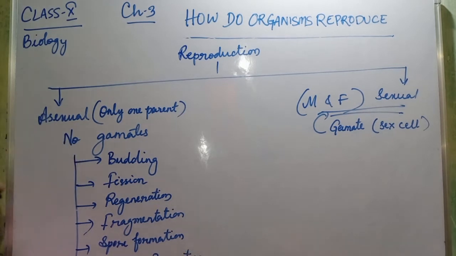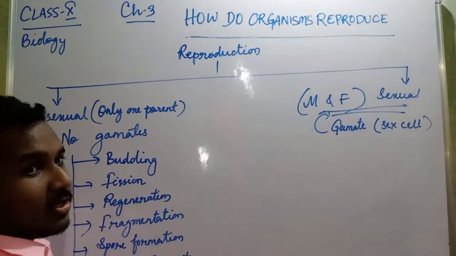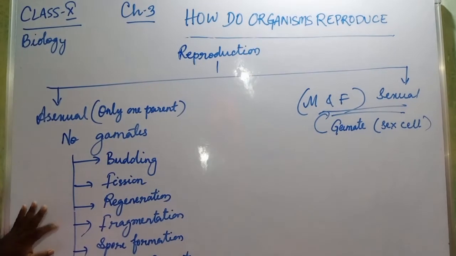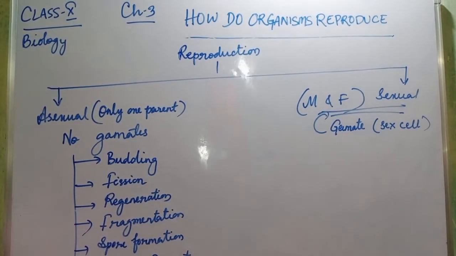Okay, these are the basic 6 types of asexual reproduction: budding, fission, regeneration, fragmentation, spore formation, and vegetative propagation.